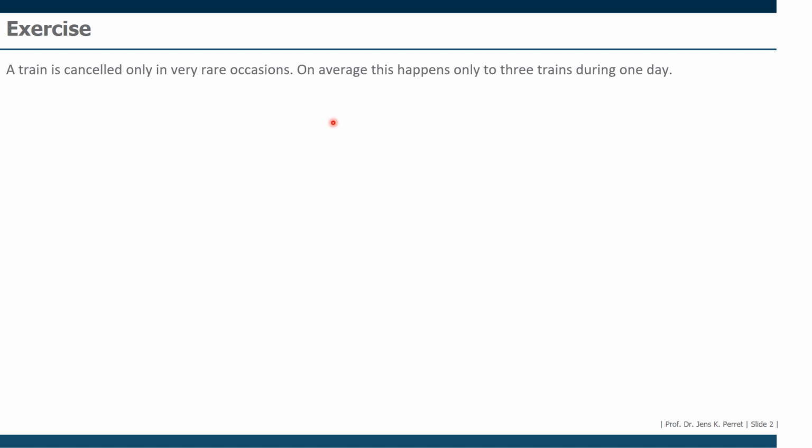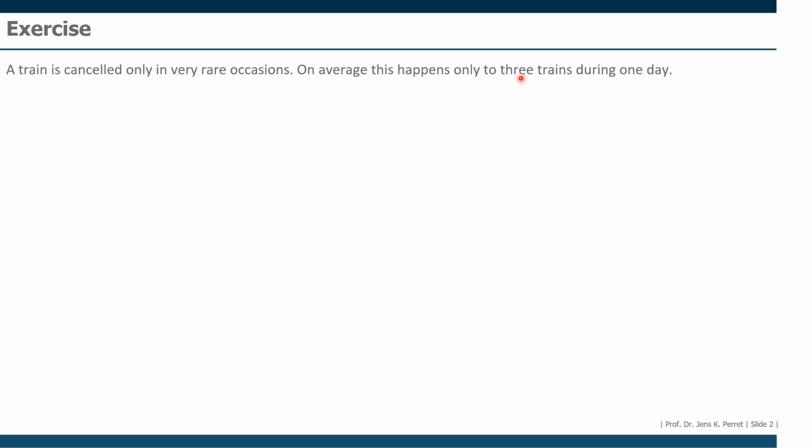The first part tells us we're talking about rare events. Rare events are always an indicator you have to use the Poisson distribution, because it's the distribution of rare events. So this "in very rare occasions" is actually the hint telling us to use the Poisson distribution. Then we know it happens only to 3 trains during one day. So that's the average. 3 is our average.